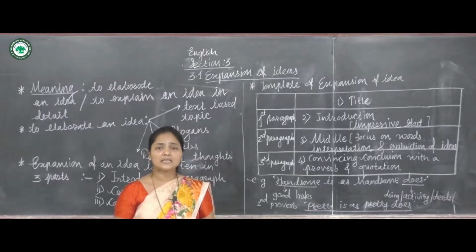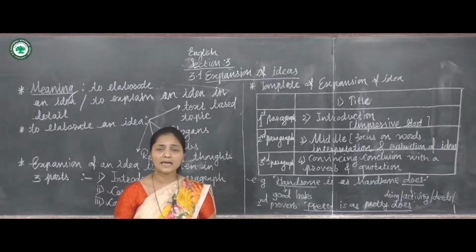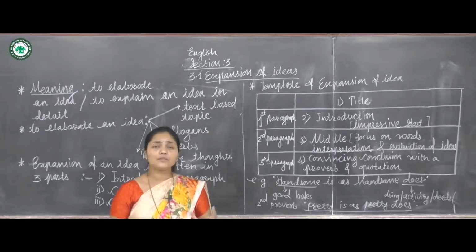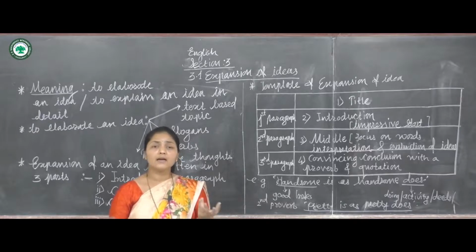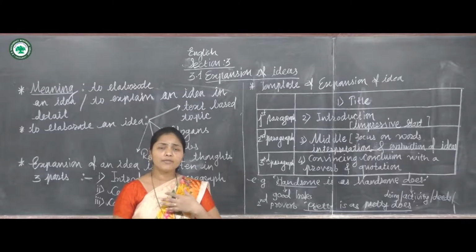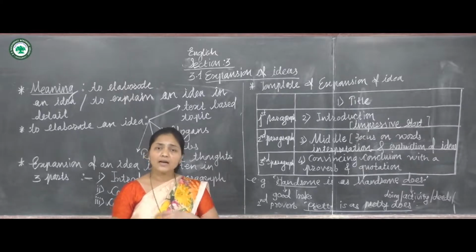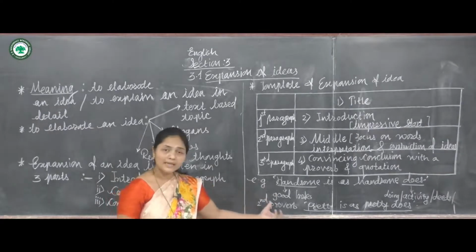You may think these personalities are not as beautiful as others, but their deeds are very great. So we can give this personality as an example. You elaborate like this.